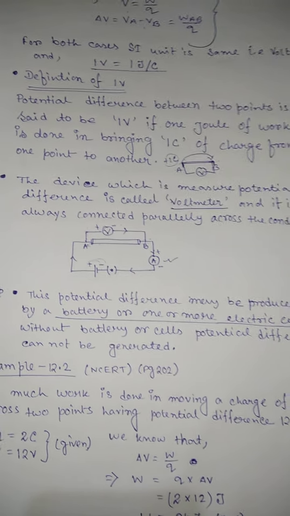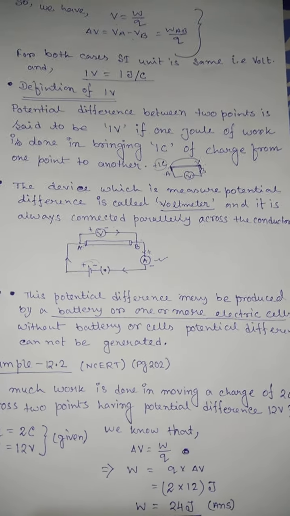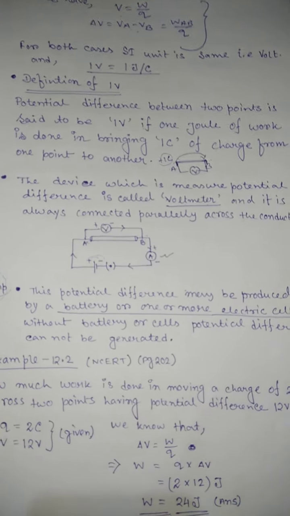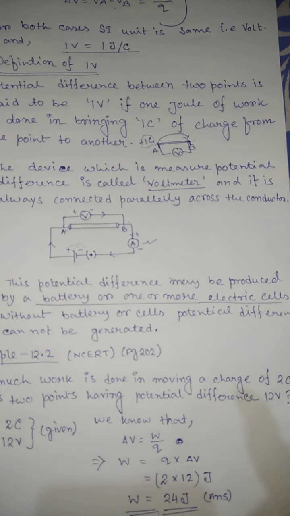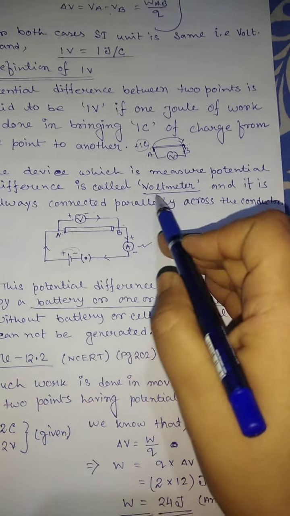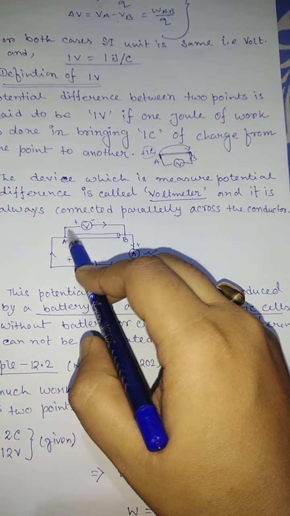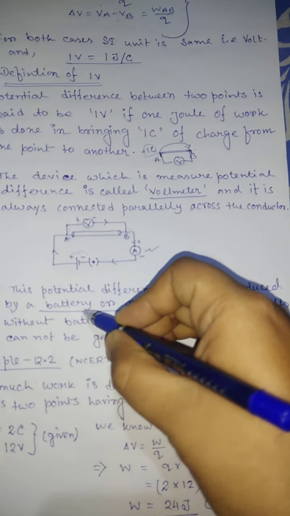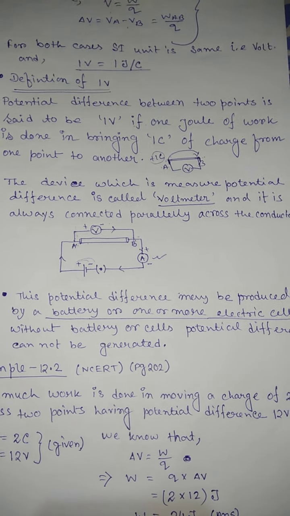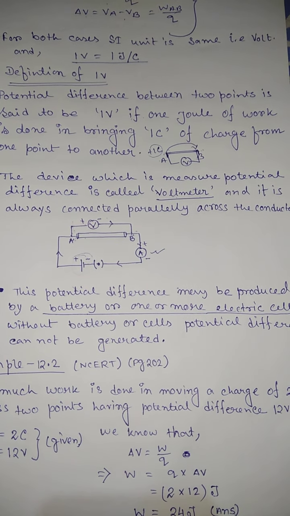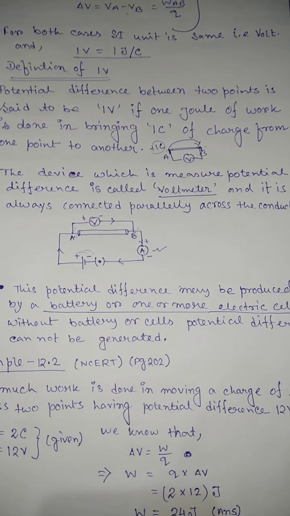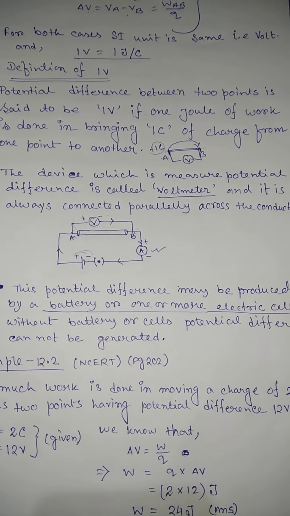You know what a cell is and what a battery is. The battery or cell maintains the potential difference in an electric circuit. The voltmeter measures the potential difference between 2 points, but the battery or the cell maintains it. Without a battery, there is no potential difference.